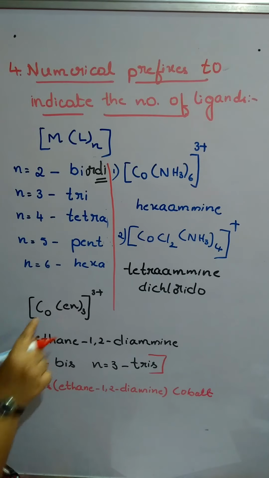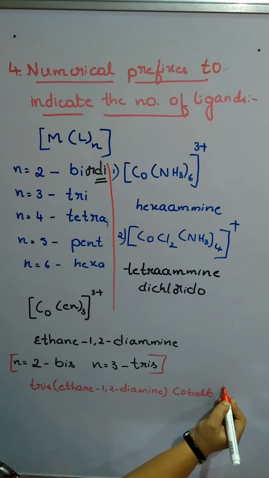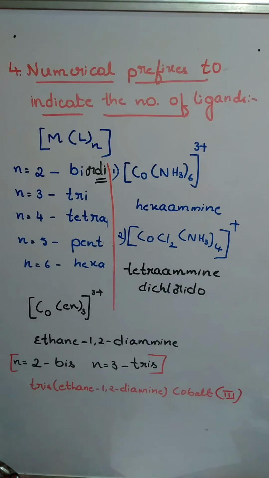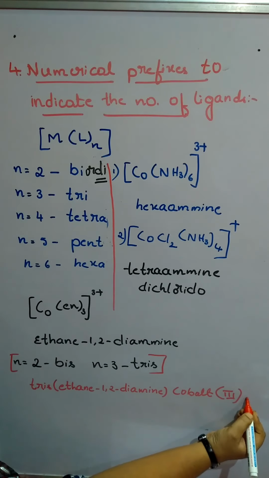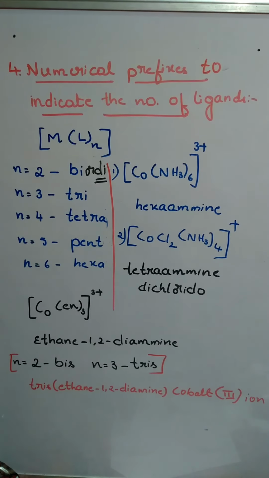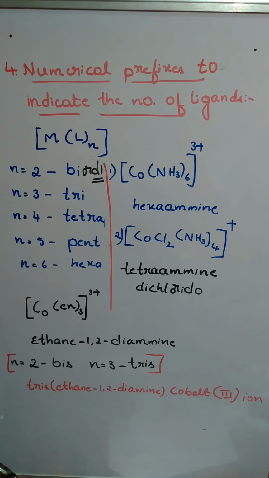The oxidation state of cobalt is 3, and the oxidation state of the metal has to be mentioned within brackets in Roman numerals. Since it is an ion, we are ending the name with ion. So tris(ethane-1,2-diamine)cobalt(III) ion.